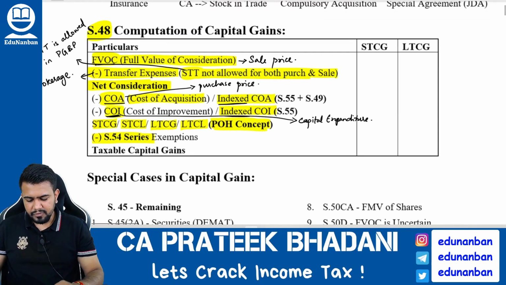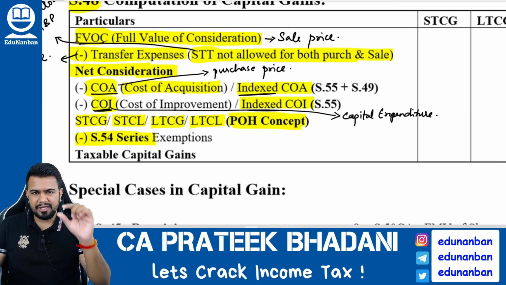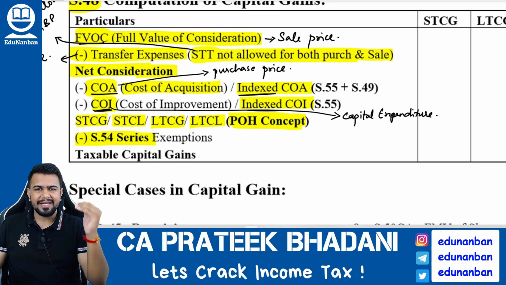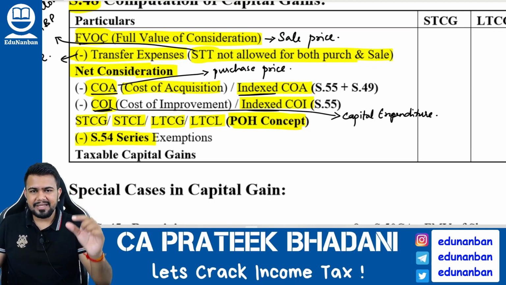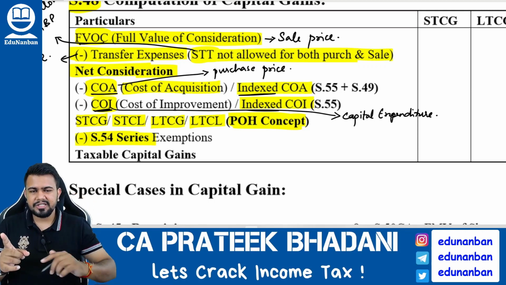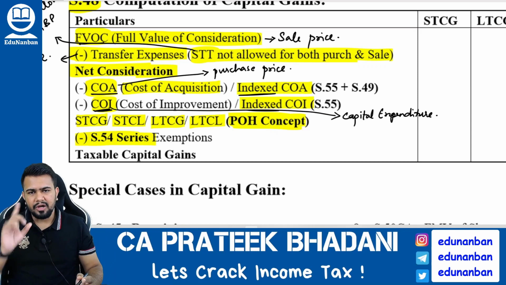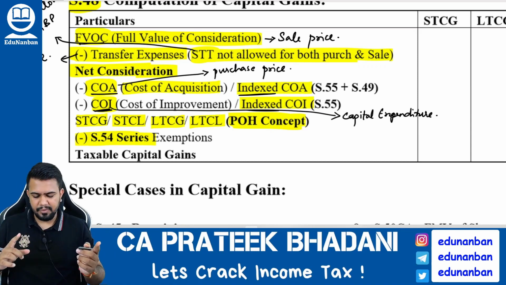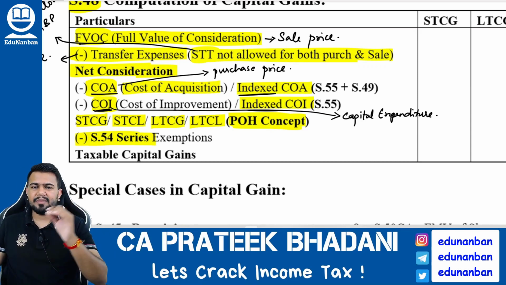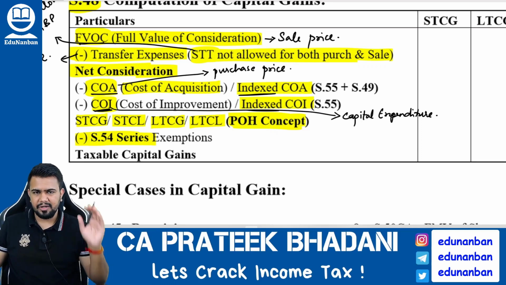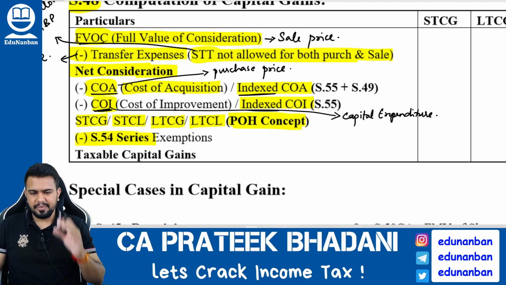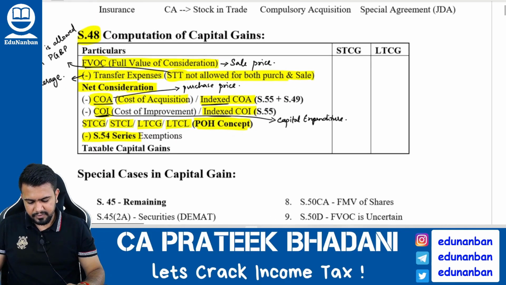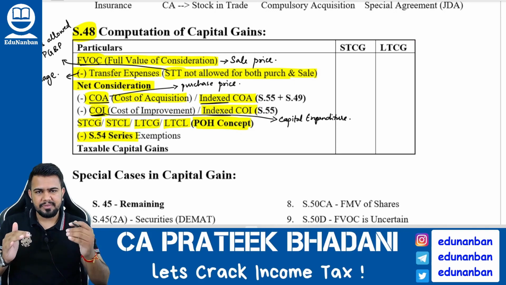So first what you have to do, take the full value of consideration, reduce the transfer expense. After reducing transfer expense, you will get net consideration. From the net consideration, you have to reduce cost of acquisition or indexed cost of acquisition, cost of improvement or indexed cost of improvement. After that, you will get the short term or long term capital gain or capital loss. From that, you can reduce the 54 series exemption. You will find out the taxable capital gains. Fine. So now let us see all the concepts one by one.